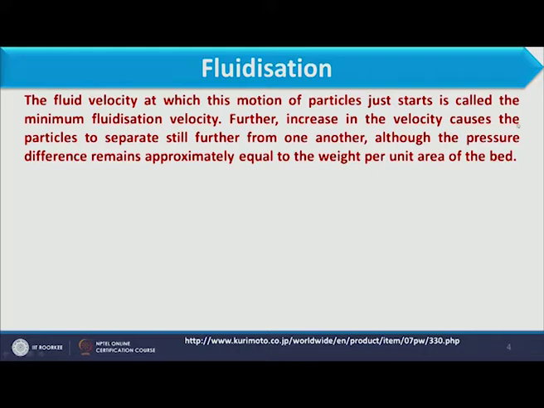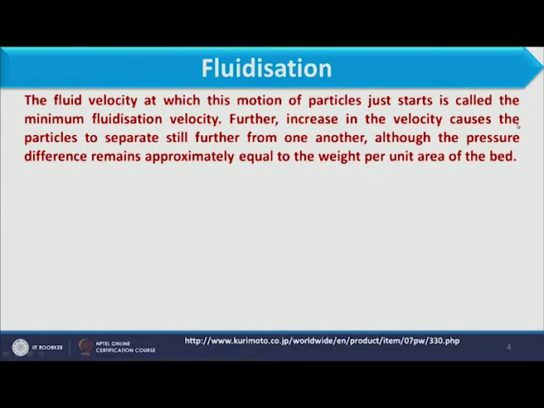Further increase in velocity causes the particles to separate still further from one another, although the pressure difference remains approximately equal to the weight per unit area of the bed.